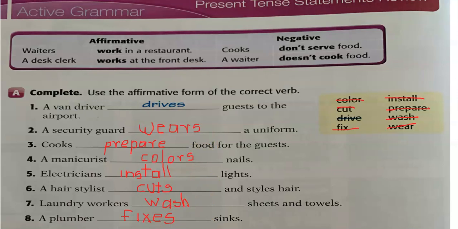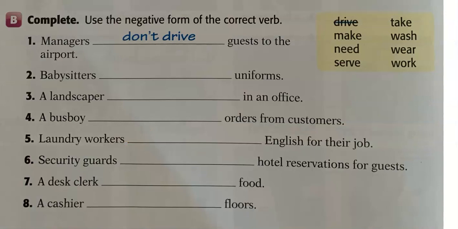Okay, next, in the same page, exercise B, page 174. Use the negative form of the correct verb. Managers don't drive guests to the airport, okay?